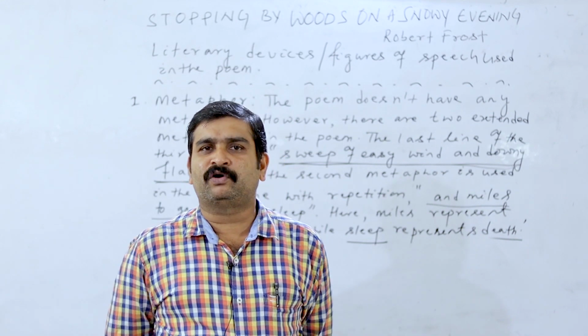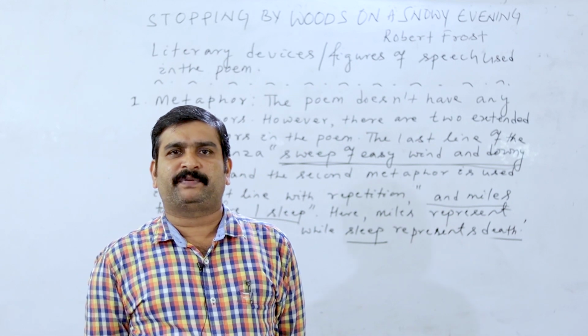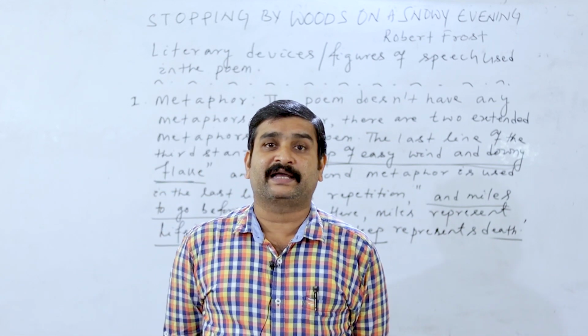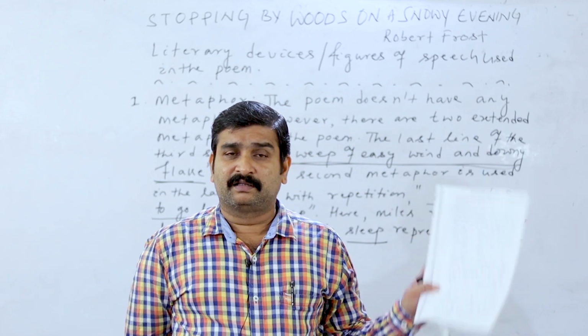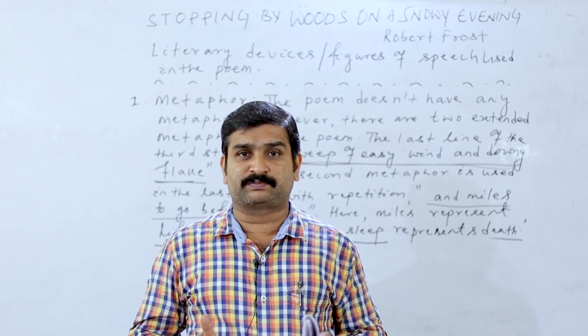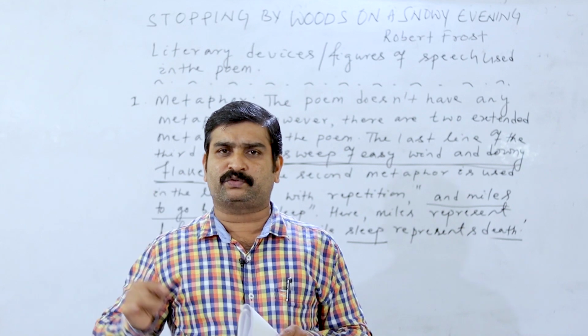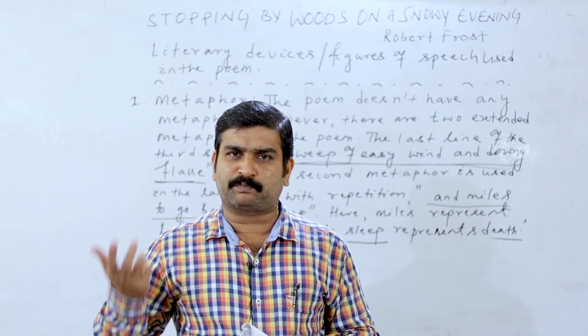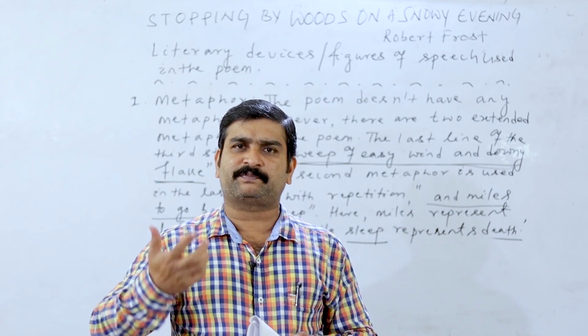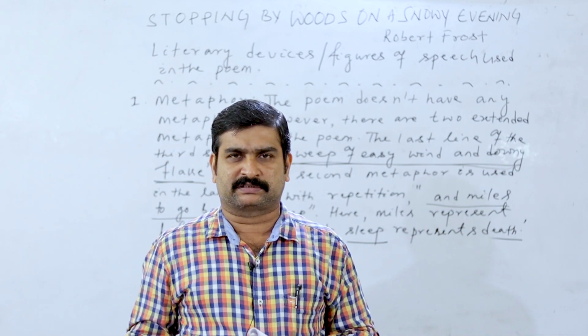Example: all of you know William Wordsworth, a very famous nature poet. He has personified daffodils. Similarly, here there is a horse in this poem. All of you know Stopping by Woods on a Snowy Evening. There is a horse. The feelings of the horse have been personified. The status of a human being is given to the feelings of the horse.